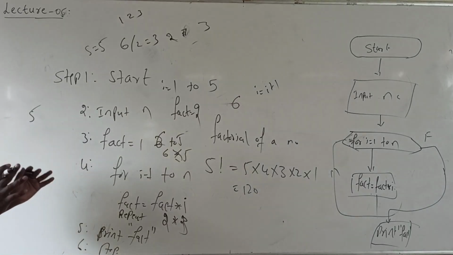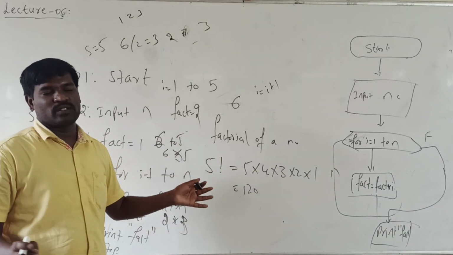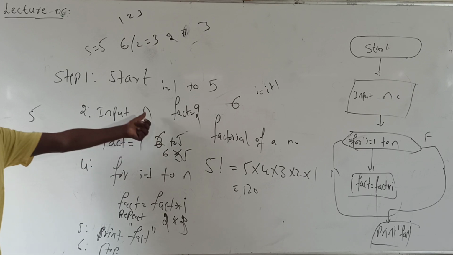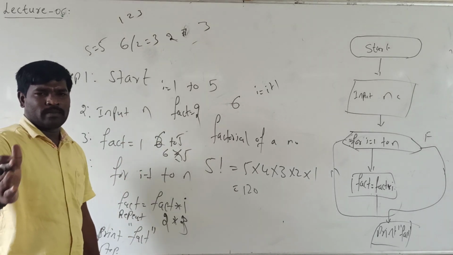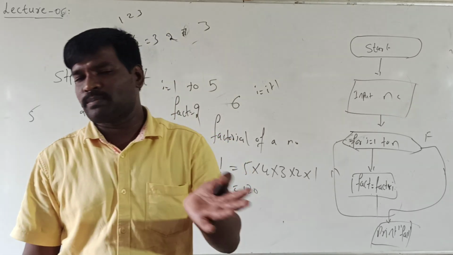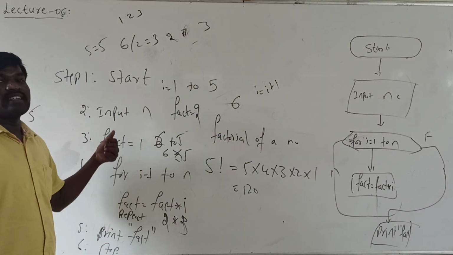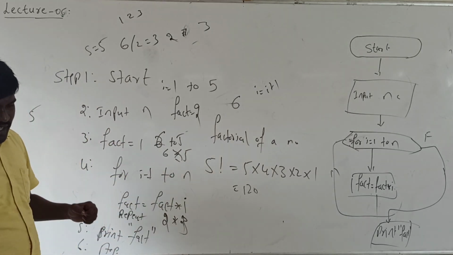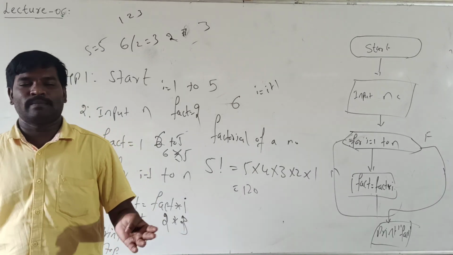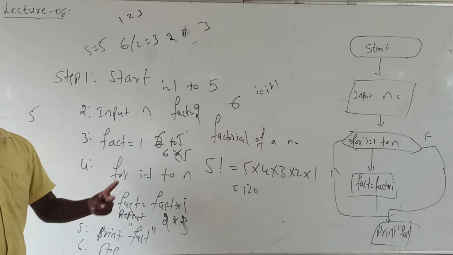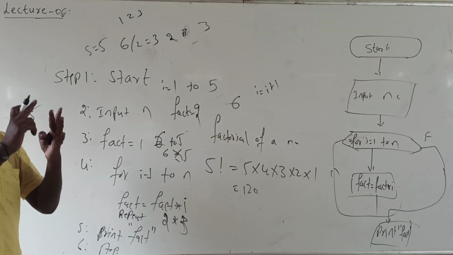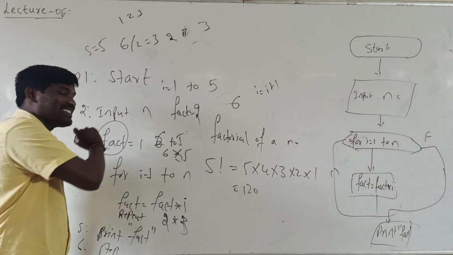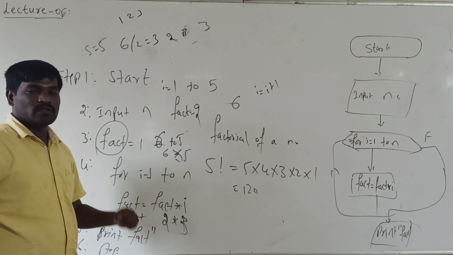Okay, don't get confused here. Factorial means 5 into 4 into 3 into 2 into 1, or 1 into 2 into 3 into 4 into 5. I start with 1 up to n. If I give the input value as 5, you can calculate the factorial up to 5. If I give 10, it will calculate up to 10. For that purpose, I take one variable, initially 1. Fact into I. Why should I multiply with I? Every time the value changes. First time it is 1, next time it is 2, next time it is 3. Each value is multiplied with the new number and stored in the same variable. That's why I take fact is equal to fact star I.